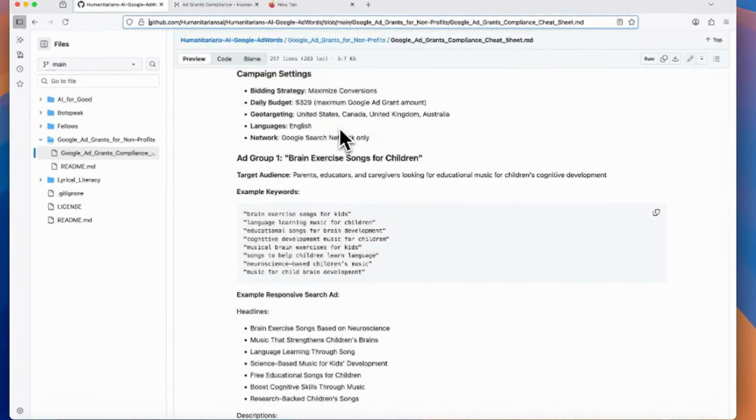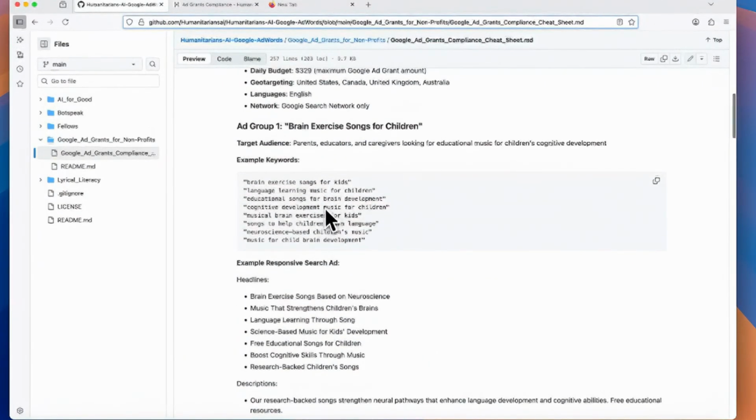And then we want to bid on keywords. We don't want generic keywords. Even though this is about music, we do not want to put Taylor Swift. We would say brain exercise songs for kids, language learning for kids. In our next session, we're going to use tools like Claude and ChatGPT to generate these keywords.